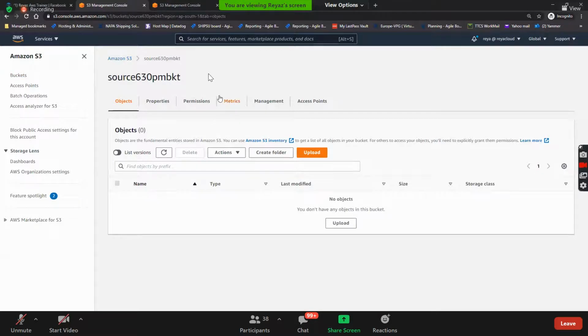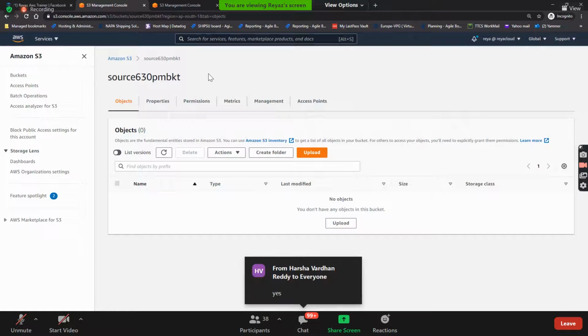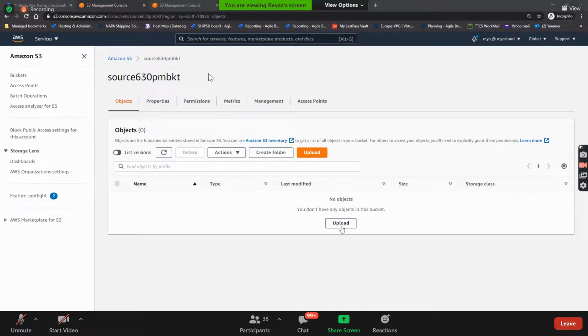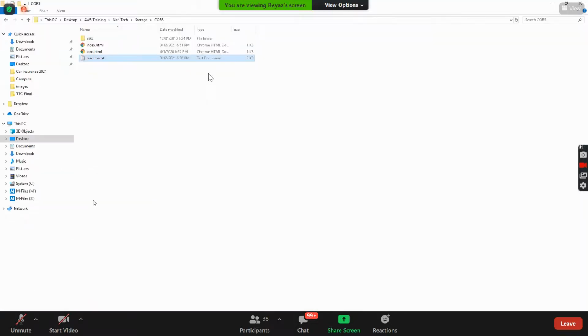Let's do that. So, guys, remember, will existing objects be replicated? Yes or no? Good one. Existing objects are not replicated. So I'll try to upload one, maybe this only. Let's say readme.